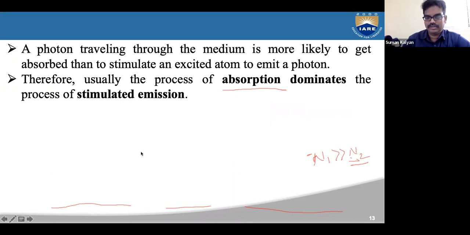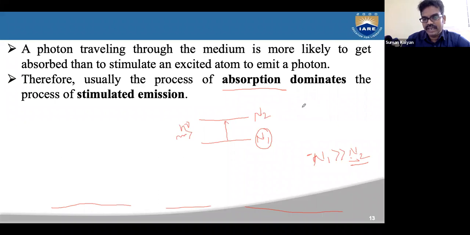Let me draw a figure here. We have two energy levels. The number of atoms here is N1 and the number of atoms here is N2. When photons are incident on this material, because there are more atoms in the lower energy state, there is a high chance for the photons to interact with N1.